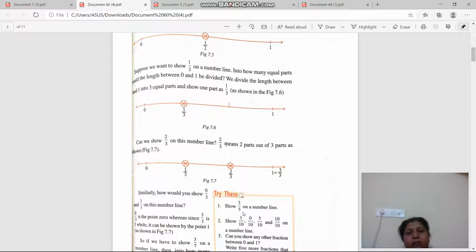Show 3 upon 5 on the number line. So how many equal parts do you have to make here? 5. And the third part will be 3 upon 5. Get it? If you want to show 5 upon 10, how many parts do you have to divide into? 10 parts. And you have to show the fifth part. Okay? So let's see the next.